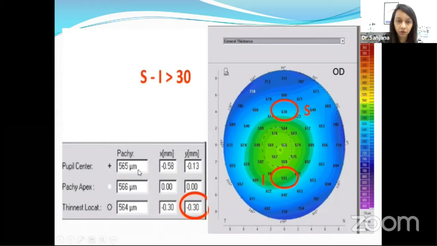And another thing important to look at in the pachymetric map is the y coordinate of the thinnest pachy. Now here we see that the y coordinate is minus 0.3. So any value less than 0.5 is considered as normal, but if it's more than 0.5, it's again suspicious, especially in cases of keratoconus, we do see values more than 0.5.